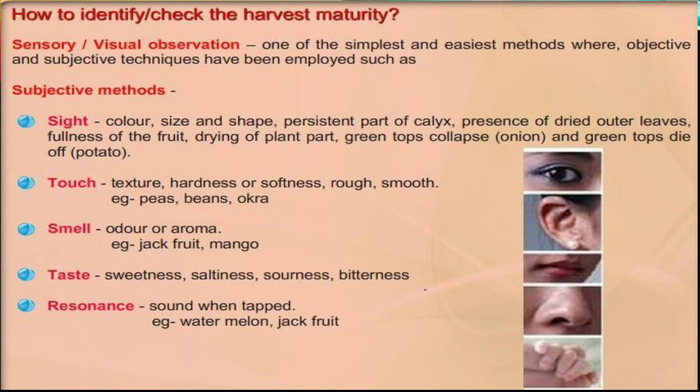Then the next point is how to identify or check the harvest maturity. That we are going to see in my next video.